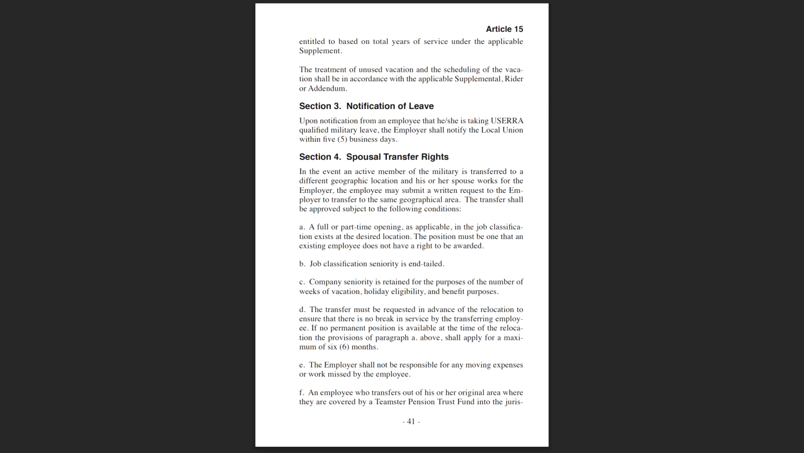Subsection B. Job classification seniority is end-tailed. Subsection C. Company seniority is retained for the purpose of the number of weeks of vacation, holiday eligibility, and benefit purposes. Subsection D. The transfer must be requested in advance of the relocation to ensure that there is no break in service by the transferring employee. If no permanent position is available at the time of relocation, the provisions of subsection A above shall apply for a maximum of 6 months.